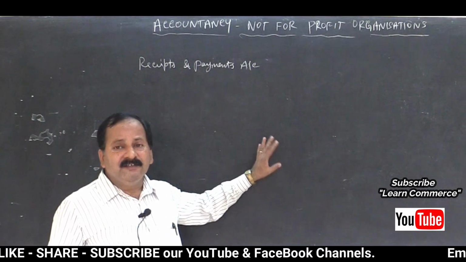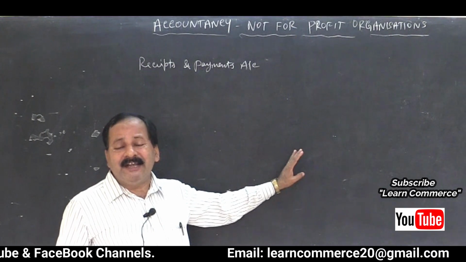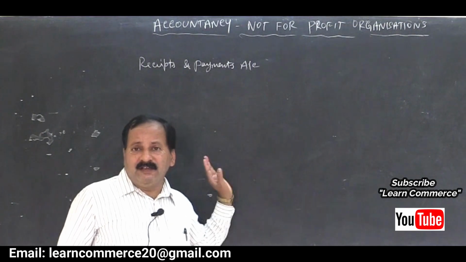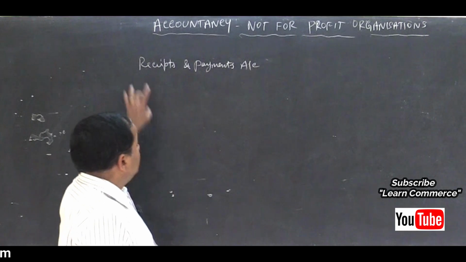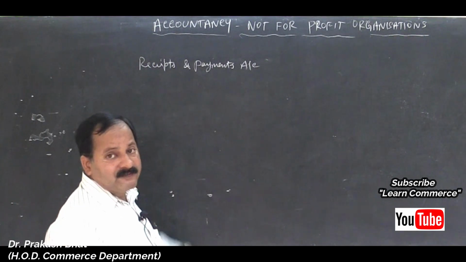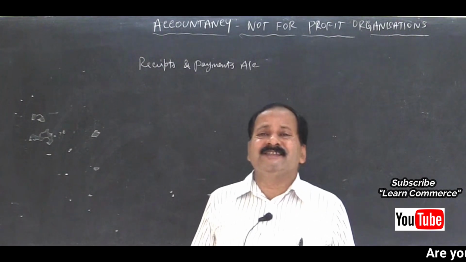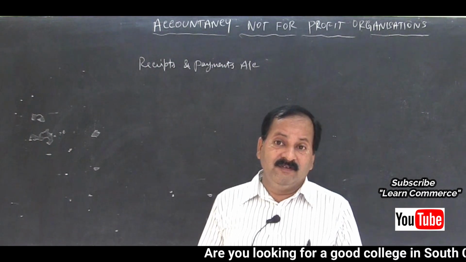In that case, by balance carried down, we will write there cash bank. That is cash in hand and cash at bank. That is the final balance. At the beginning we will write to balance brought down cash bank. That is the opening balance of cash in hand and cash at bank. So receipts and payments account, it is a summary of cash receipts and cash payments.